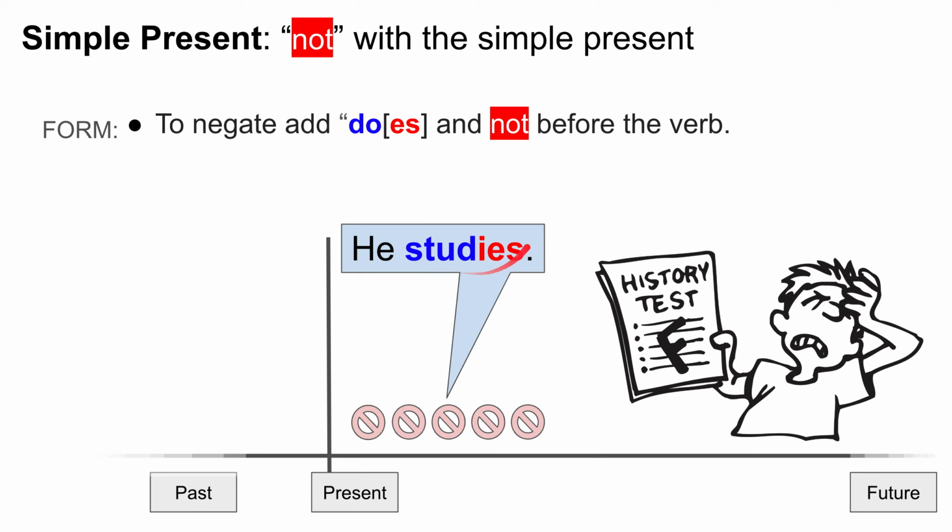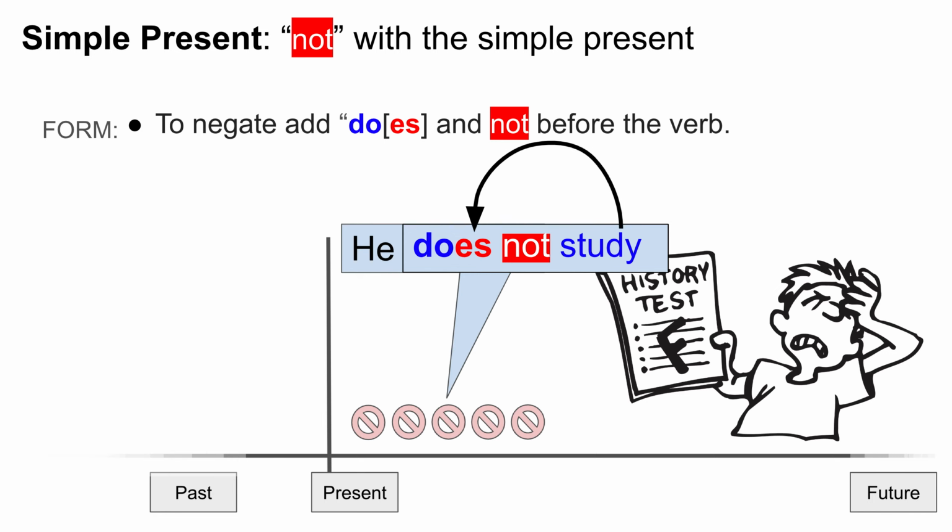Here our verb is studies, so we're going to add do before the verb. So, he does not study. Again, whenever I add the auxiliary do, the verb tense, the es and the s, are going to move to the auxiliary do. So we say he does not study.